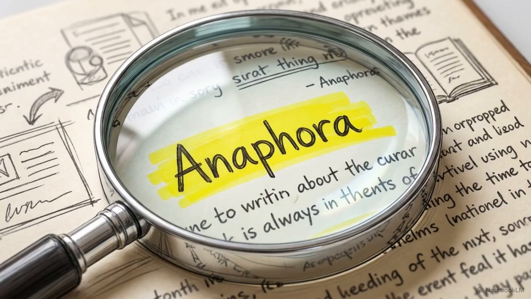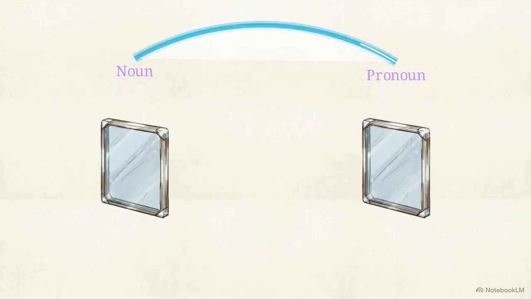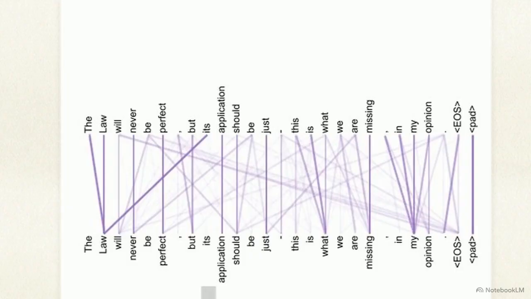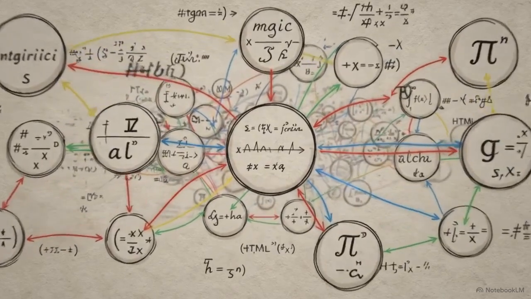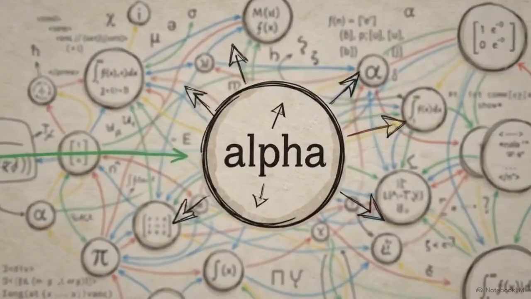We can see how this works by looking at anaphora resolution, the ability to know exactly which noun a pronoun refers to in a complex sentence. This research document plots the test sentence. The law will never be perfect, but its application should be just. Older sequential models struggle to associate its with law. Multi-head attention solves this instantly, assigning parallel mathematical weights, bridging the pronoun directly to the noun. The transformer traces the structural and semantic web of human language, identifying relationships that simple proximity would miss.